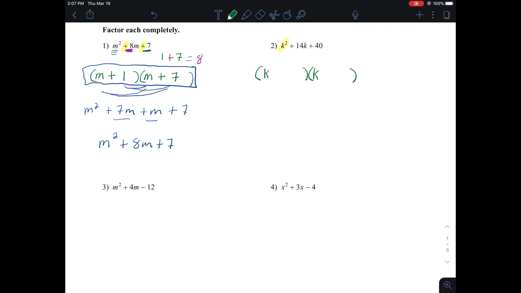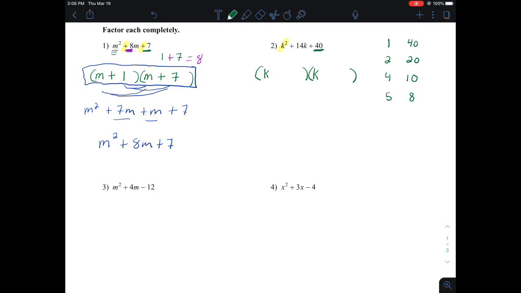So we start looking at this back term, the positive 40, and I start writing out the factors that can make positive 40. We have 1 times 40, 2 times 20, 4 times 10, and 5 times 8. And so those are all my factors.